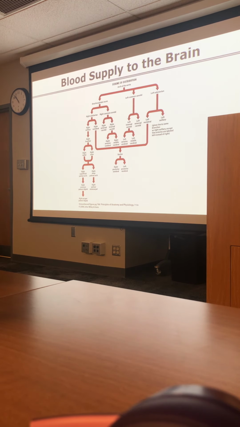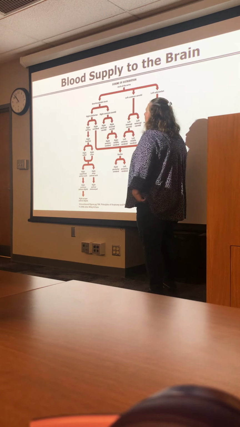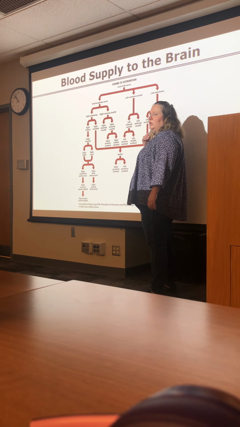Okay. So how do we get away from the heart and into these blood vessels that are going to serve the brain? So you've seen this before. We're just going to take some areas that we haven't talked about before and add those in. So we go from, and which ventricle are we leaving from if we're serving the brain with oxygenated blood?